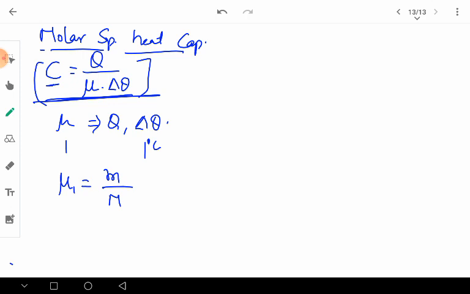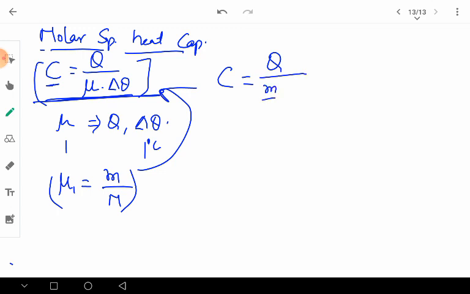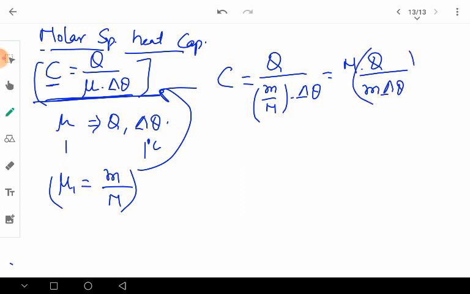So, when we substitute mu to be m upon M, what do we get here? C takes the form q upon small m upon capital M times delta theta. So, that m goes in the numerator, and it becomes q upon m delta theta. So, we see that this molar specific heat becomes equal to M, the molecular weight of the substance, multiplied by this term inside the bracket.